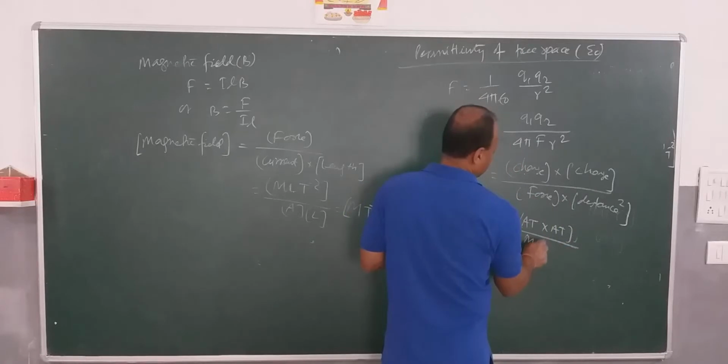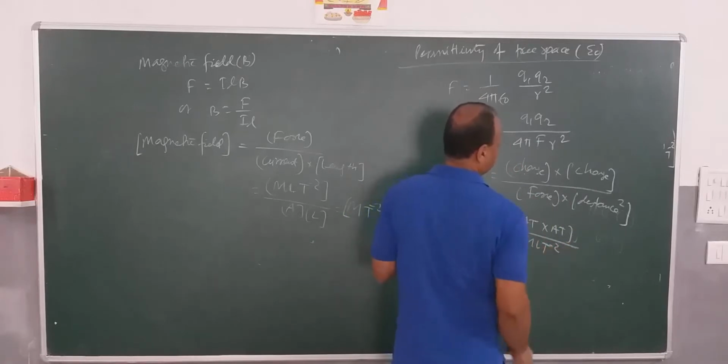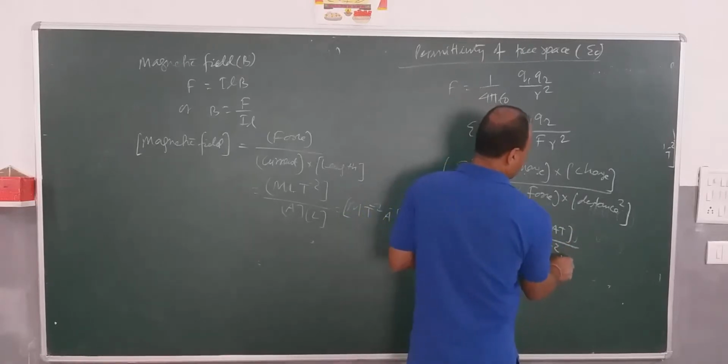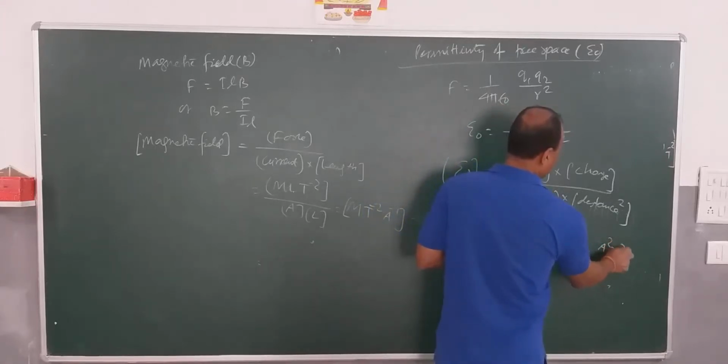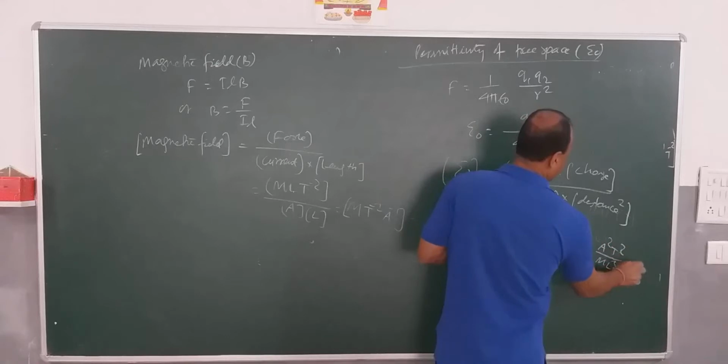Force is M L T to the power minus 2. Distance is L square. If we simplify this, we get A square T square in the numerator and L cube T to the power minus 2.